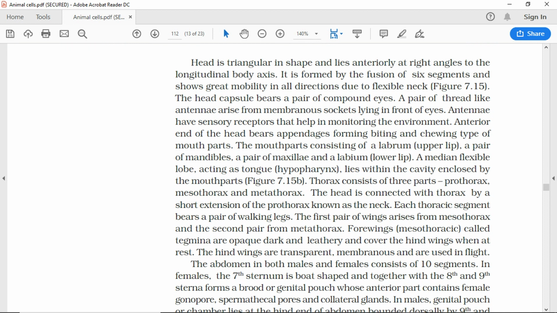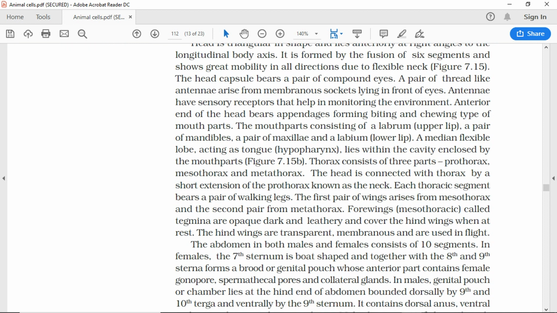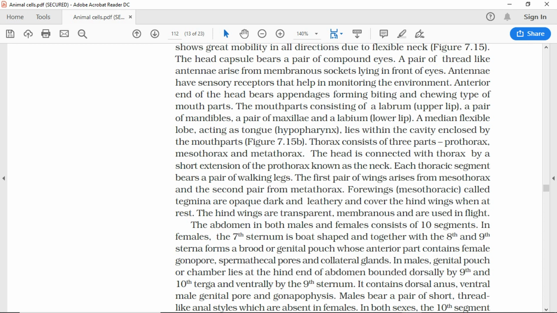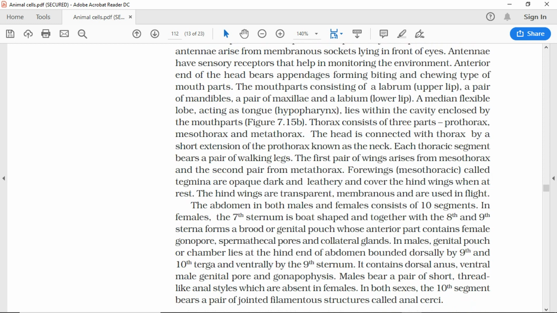Antennae have sensory receptors that help in monitoring the environment. The anterior end of the head bears appendages forming biting and chewing type of mouth parts. The mouth parts consist of a labrum (upper lip), a pair of mandibles, a pair of maxillae and a labium (lower lip). A median flexible lobe, acting as a tongue, the hypopharynx, lies within the cavity enclosed by the mouth parts, Figure 7.15b.